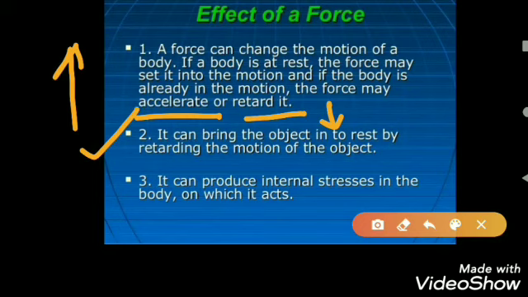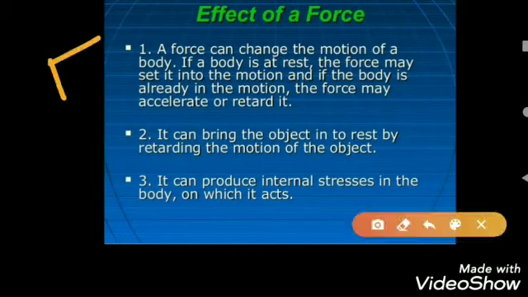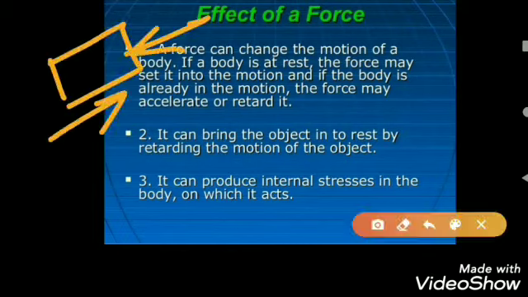Second thing, it can bring the object to rest by retarding the motion of the object. So when we apply the force against the motion of the body, it will retard the speed, means the body comes in retardation, and after some time it will stop. And the next case is, it can produce internal stress in the body on which it acts. Means force can change the shape of the body, force can change the size of the body. So these are the other effects of force.